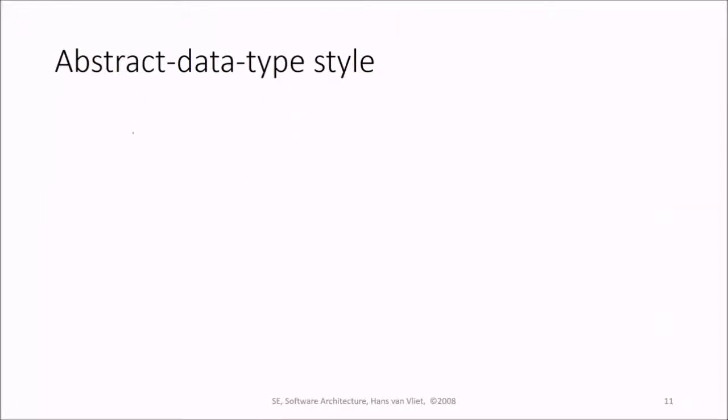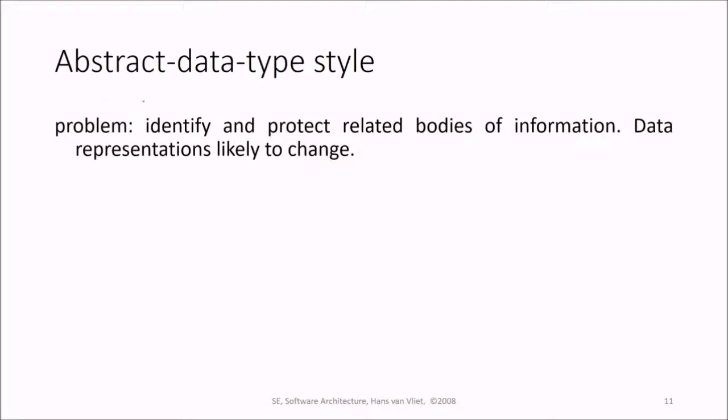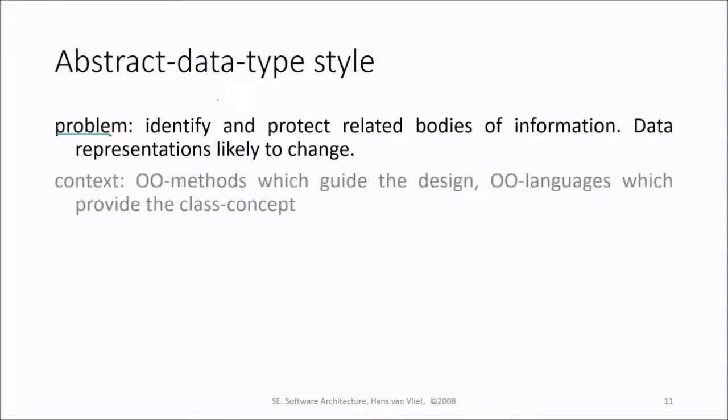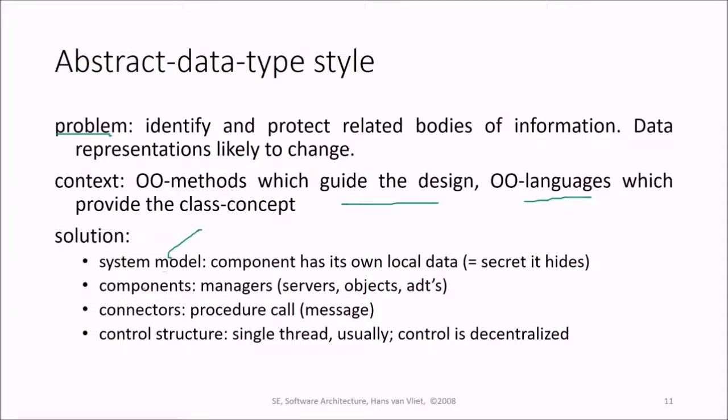Then we come to abstract data type style. This is again an architecture style. So to identify and protect related bodies of information, data representation likely to change. This is the problem statement. The context is object-oriented method which guides the design and object-oriented language which provides the class concept. Solution is system model, component, connectors and control structure, because we are saying that our architectural style or the architecture is basically the components and connectors.